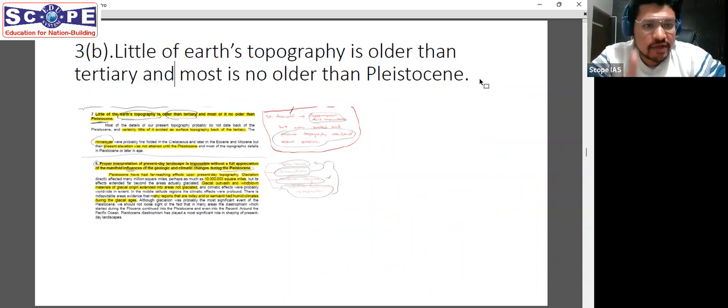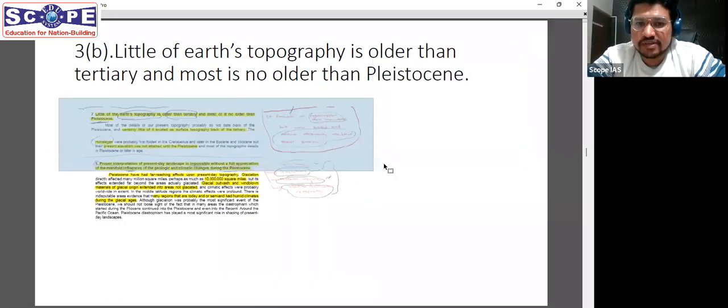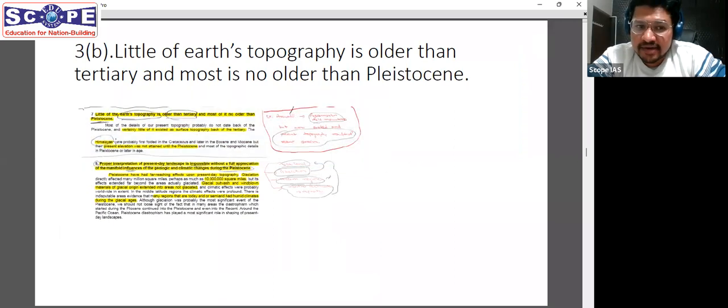This is nothing but one of the fundamental concepts which is mentioned by Thornbury. Thornbury has mentioned 10 concepts, and this is the 7th concept that he mentions in his book related to geomorphology. And again, we can take some comfort in knowing that this was well covered in our lecture series. Here I have put a screenshot of the same, whereby we explained this with 2 examples, one of Himalayas and the other one of Aravalis.